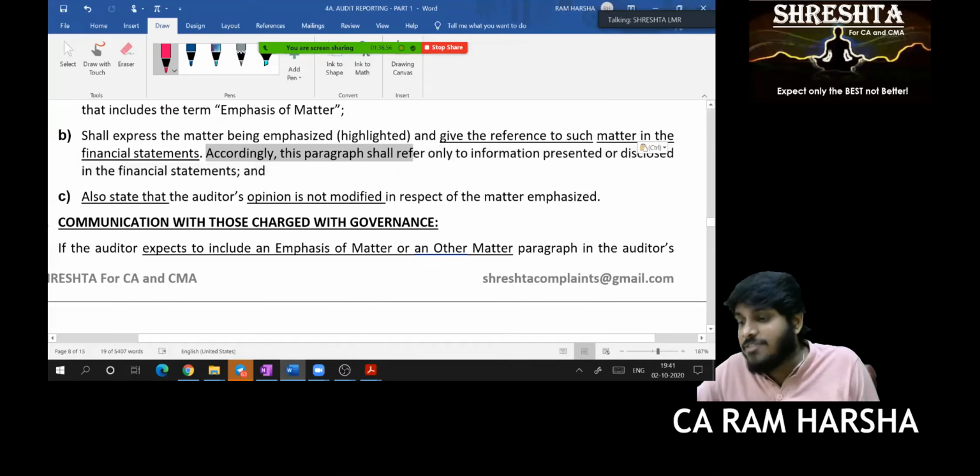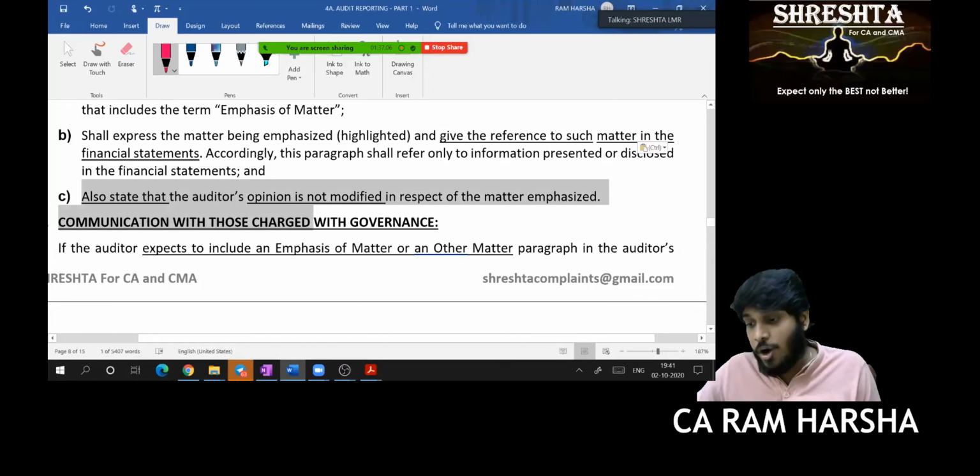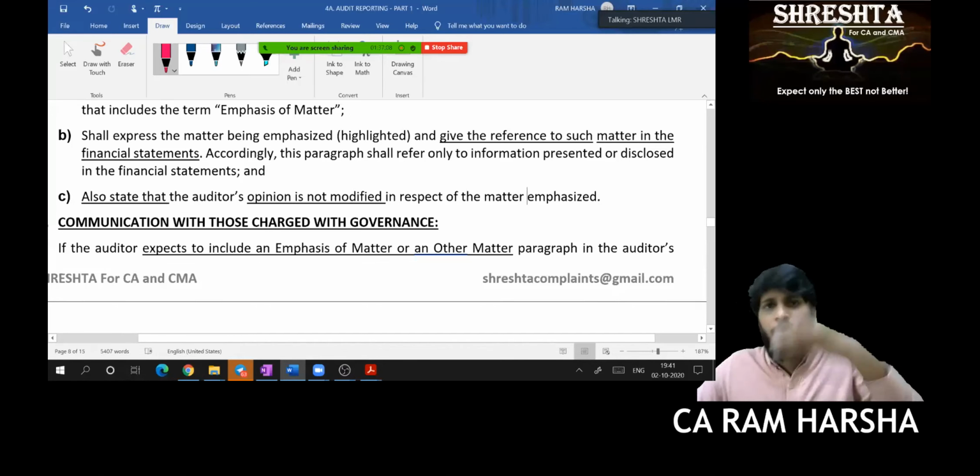Accordingly, this paragraph shall refer only to information presented or disclosed in the financial statements. Not only that, also state that the auditor's opinion is not modified. You should also mention you don't have any objection.